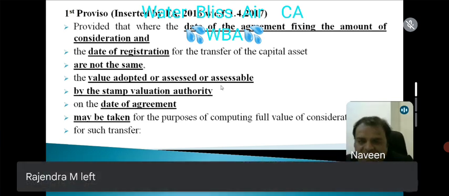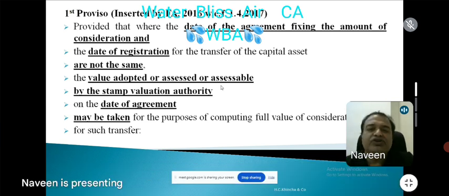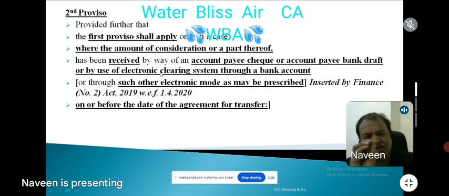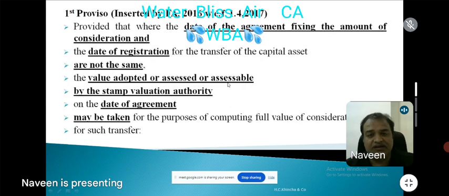But the first proviso is subject to the second proviso. What is the second proviso telling? The second proviso is telling, my dear purchaser, my dear seller, when you have entered into an agreement, the seller should have received or the purchaser should have given, on or before the date of agreement, some amount of consideration or part thereof by any mode other than cash. So the second proviso is telling that the first proviso would apply only in a case where some amount of consideration or part thereof has been received by any mode other than cash. But what is the date? On or before the date of agreement for transfer.